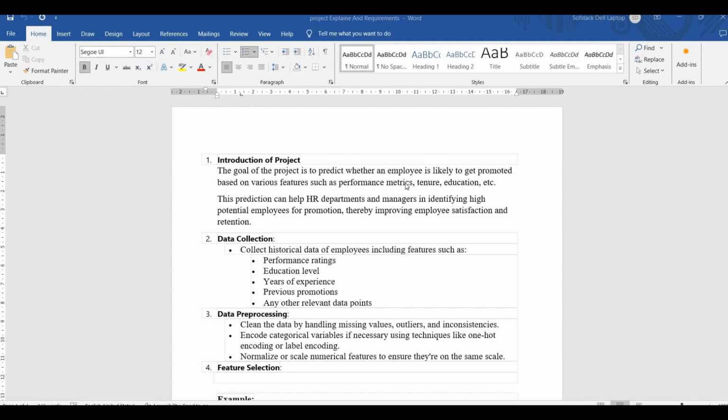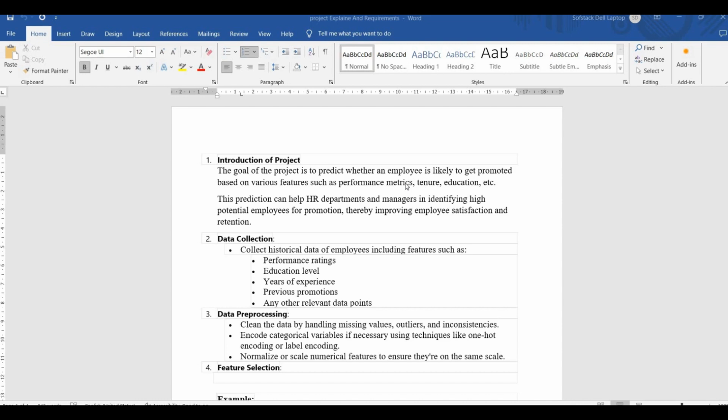So this requirement implies that this project particularly deals with employee promotion prediction. So it indicates that we'll be using machine learning and AI to make the prediction to determine whether an employee is eligible for promotion or not based on the features which are provided in the data set.